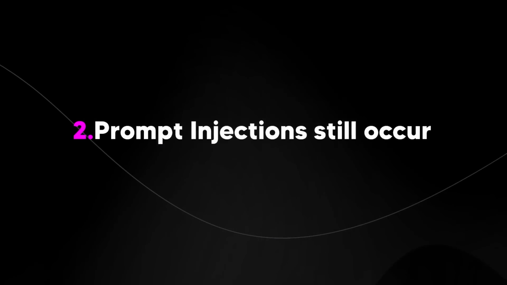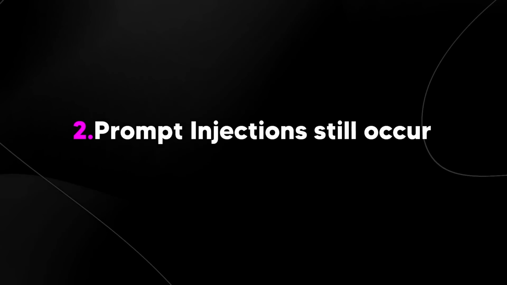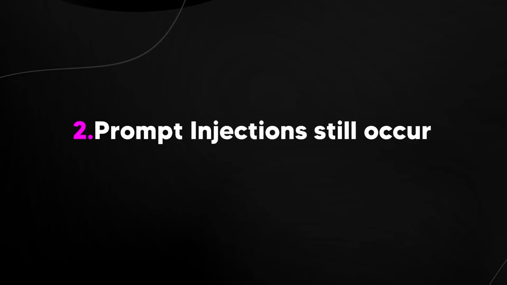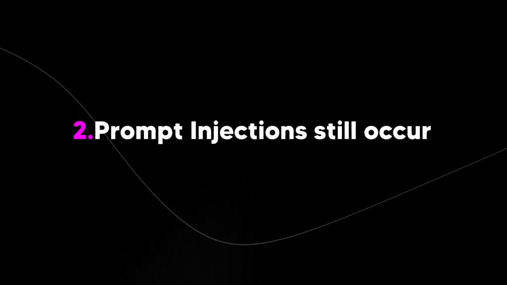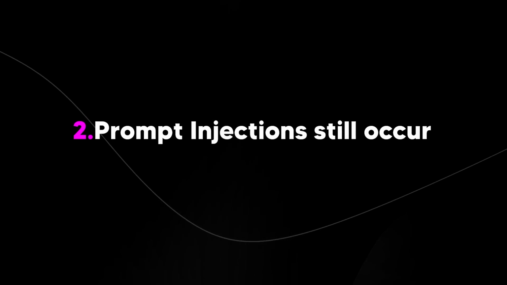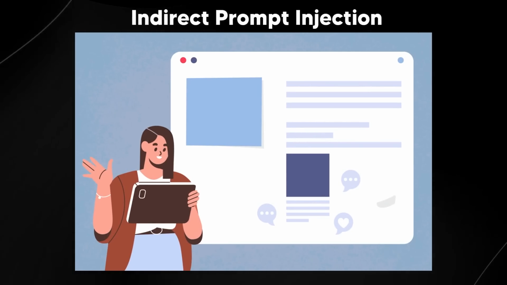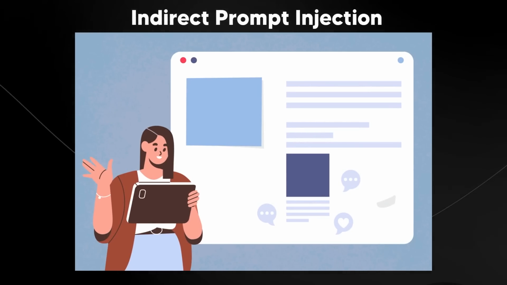Another issue with AI is that prompt injections can still occur. Prompt injection is essentially a vulnerability that exploits LLMs by crafting deceptive user inputs that manipulate the model's output and cause it to perform unintended actions. Essentially, attackers can trick the LLM into ignoring the intended instructions and executing their malicious commands instead. So there are two ways to actually do this, and this isn't me telling you how to do it, it's just explaining literally how it works.